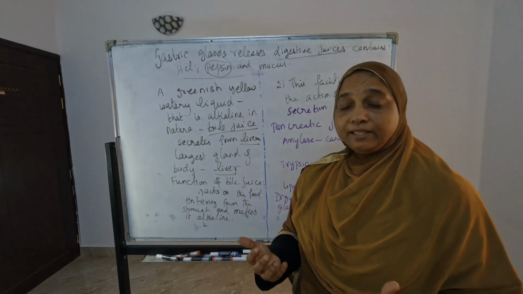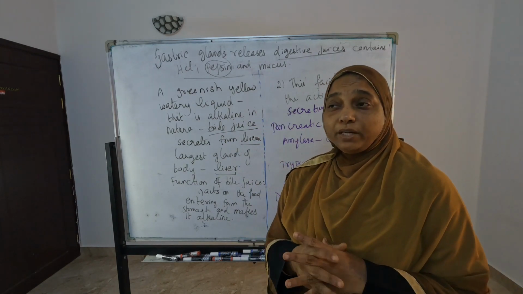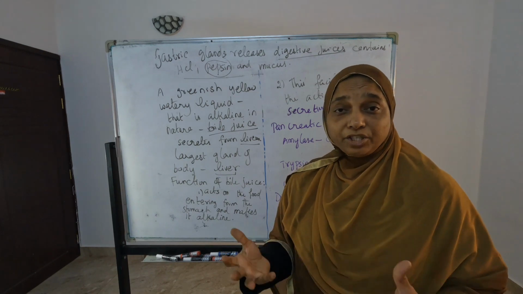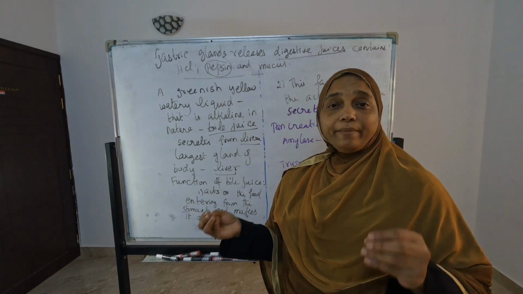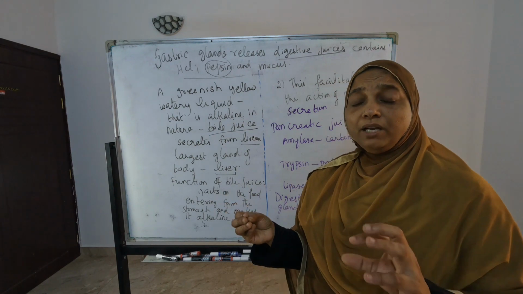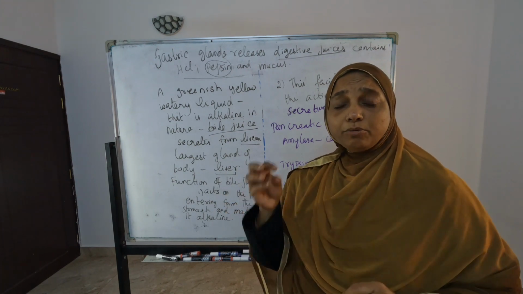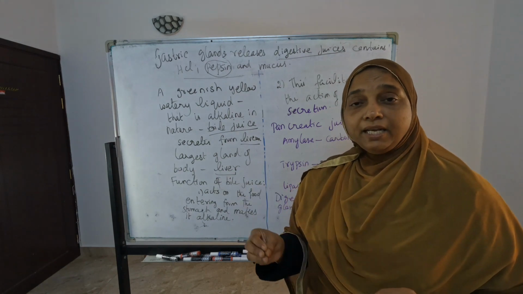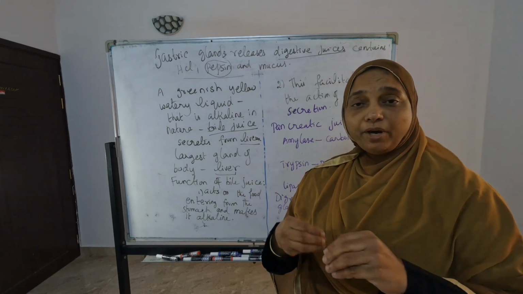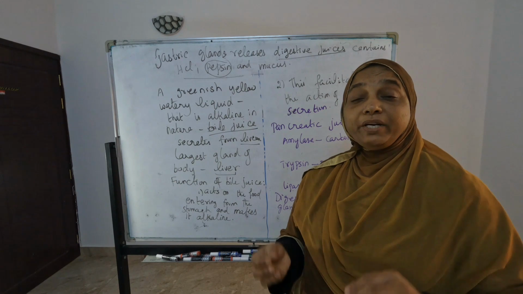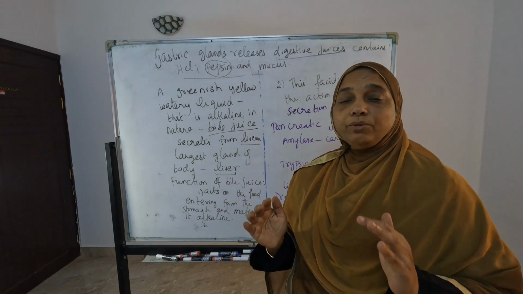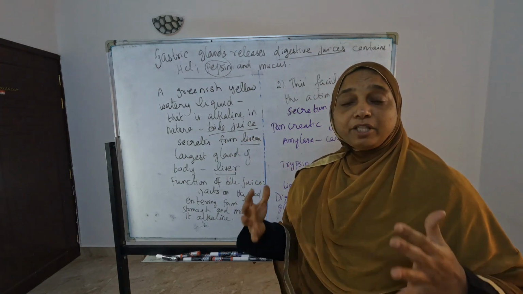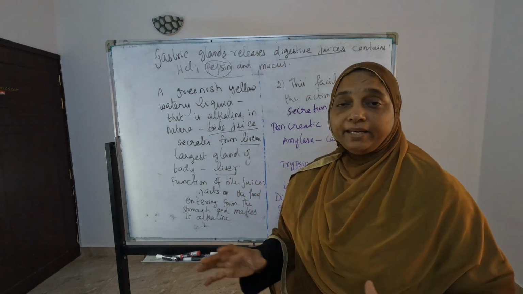Then they are talking about emulsification, so go through that. Emulsification is when large globules are broken down into small globules. That you also study. Some other points are also in that topic, so go through them. The diagram is very important. The digestive system body diagram with its parts, you memorize very properly.